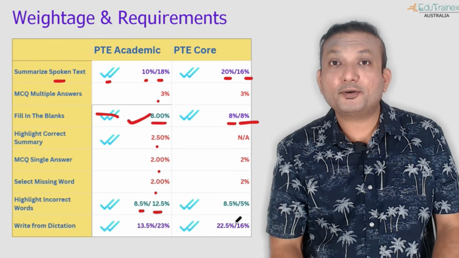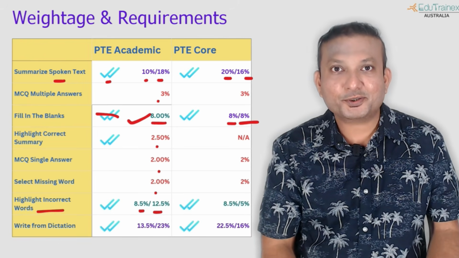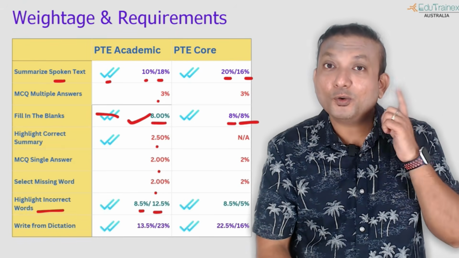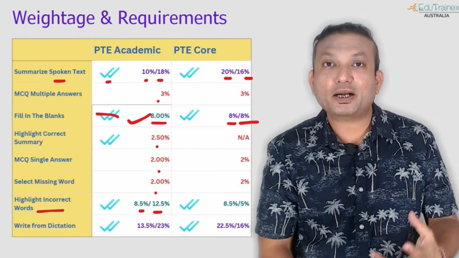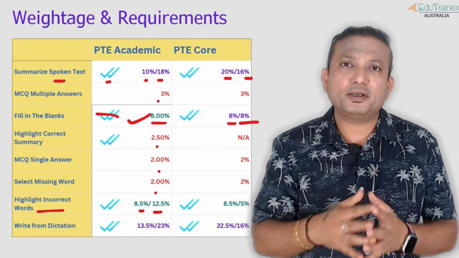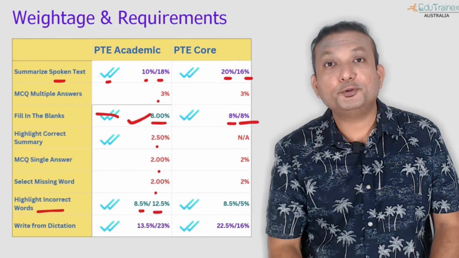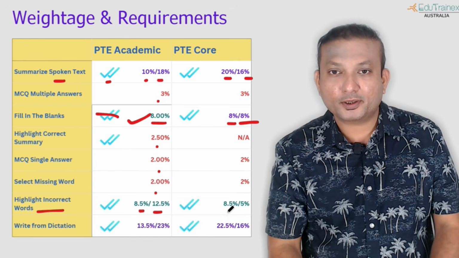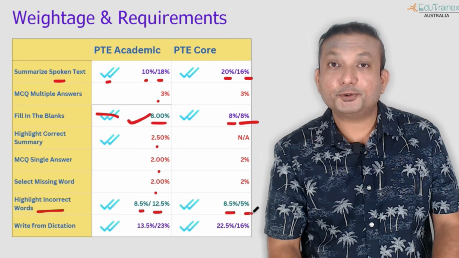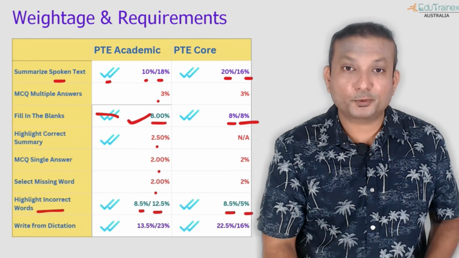So 12.5% to your reading. So this is where you can also boost your reading scores. Do not ignore this question, guys. Once again, this is very easy, only requires good listening skills. So practice listening to podcasts, listening audios, Netflix, documentaries, whatever you can, but do it every single day. That will improve your listening a lot. Similar composition, 8.5% to listening and 5% only to your reading, because in the core exam, you are getting reading module marks from other questions as well.